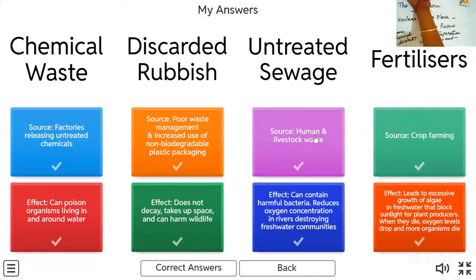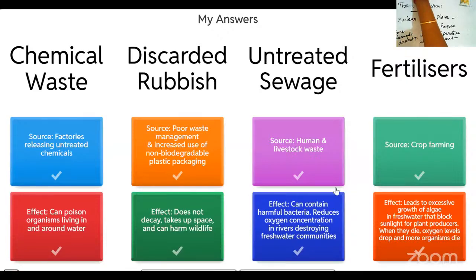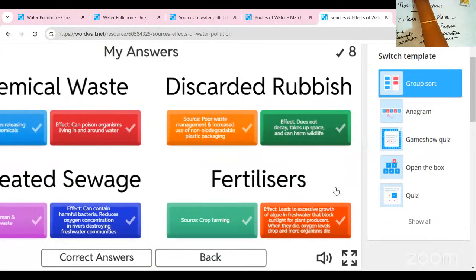Untreated sewage: human and livestock waste can contain harmful bacteria, reduce the oxygen concentration in the river, and destroy freshwater communities. And the next one is fertilizers. Crop farming leads to excess growth of algae in freshwater that blocks the sunlight, so plants die, oxygen levels drop, and more organisms die in that manner.